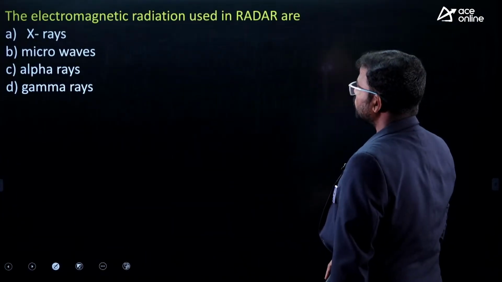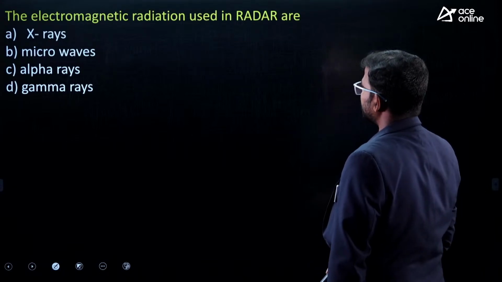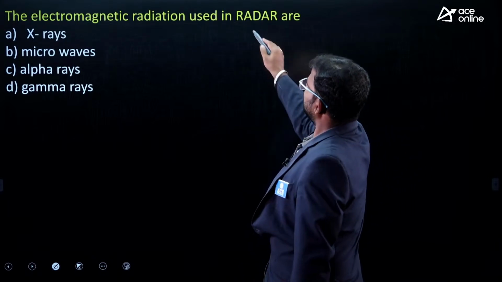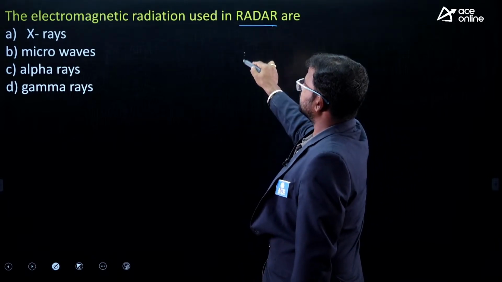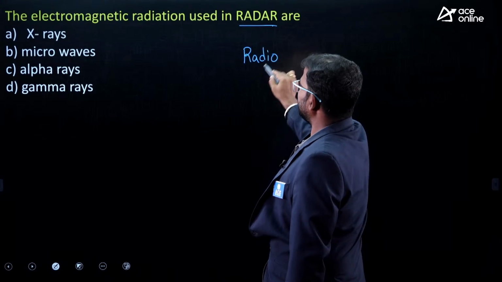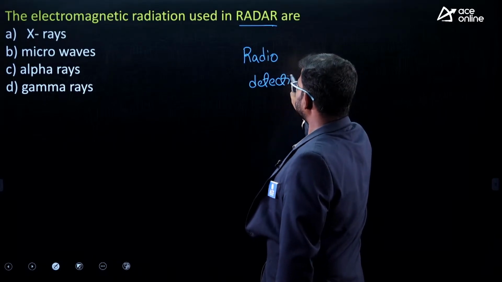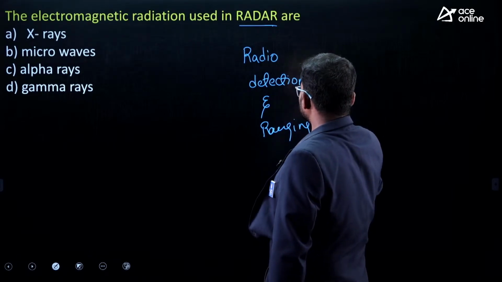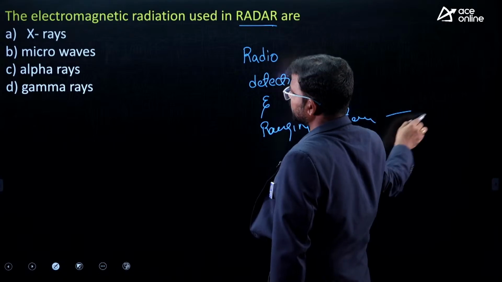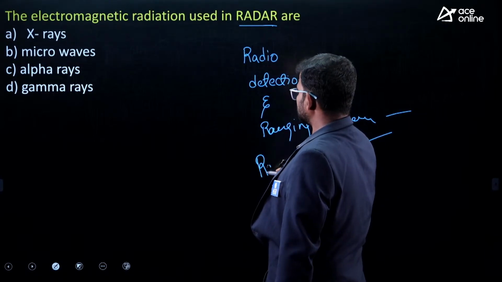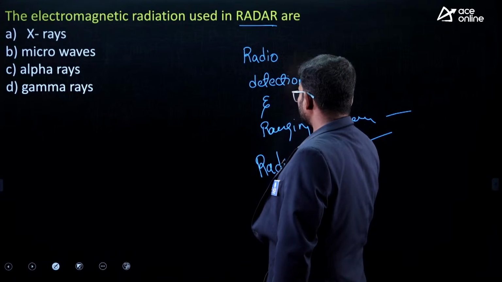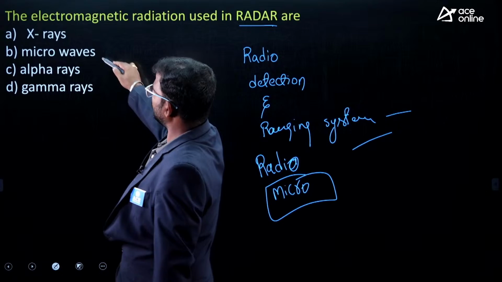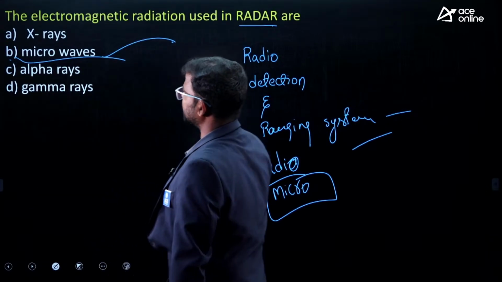Right. Next, what kind of electromagnetic radiation is used in radar? X-rays, microwaves, alpha rays, gamma rays. Actually, guys, radar stands for radio detection and ranging system. In this radar we mostly use radio waves as well as microwaves. So microwaves, option B, is the correct answer.